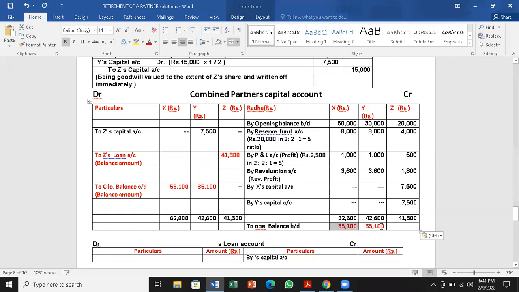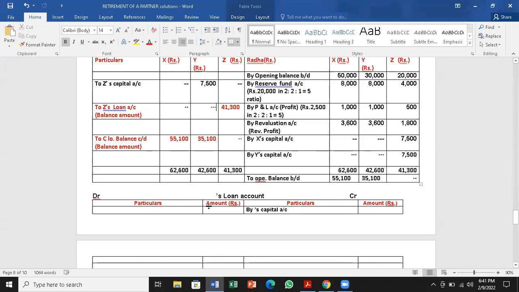So their balances will become opening balance brought down. It will come in the new balance sheet as partners' capital, and Z's capital account will be closed and transferred to Z's loan account. So we had to open Z's loan account.